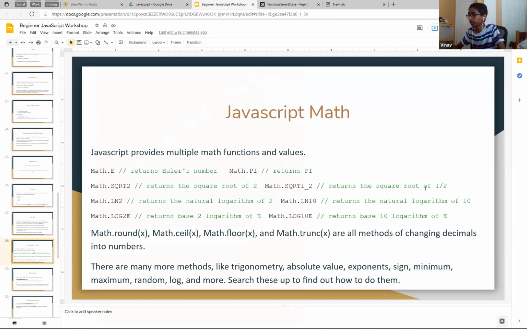Alright, so these are all math functions. You can go over all of this. I mean, not functions, these are all math values, math constants. These are all pretty helpful.